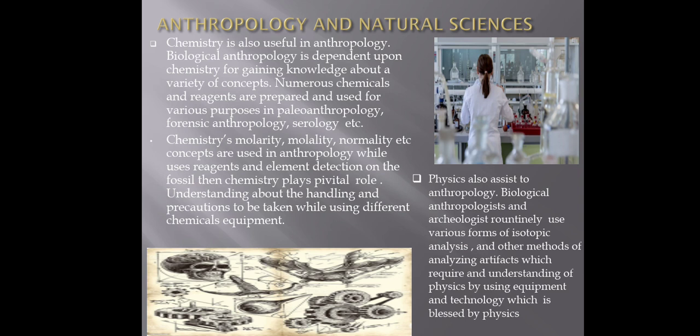So biochemistry and chemistry, these two subjects are very important to understand and use the concepts which help the anthropologist to explain in detail, because there are a number of inorganic and organic reagents which are used by the anthropologists in their laboratories to test many things. So chemistry is very useful for the anthropologist, because if they have knowledge about the elements, molecules or atoms, then they can easily explain things. If they don't have knowledge, then they're not able to explain it. So chemistry is very helpful for the anthropologist to explain everything in a brief manner.